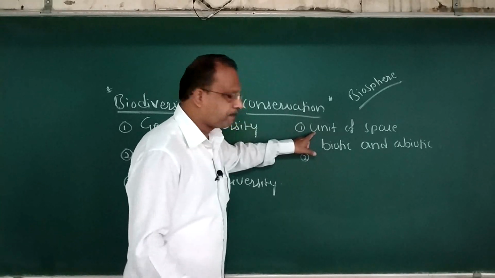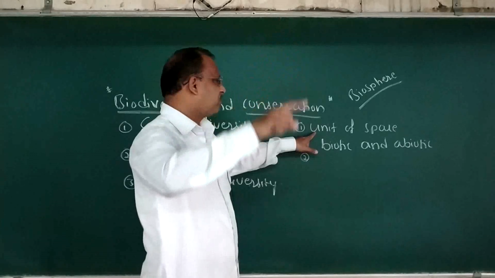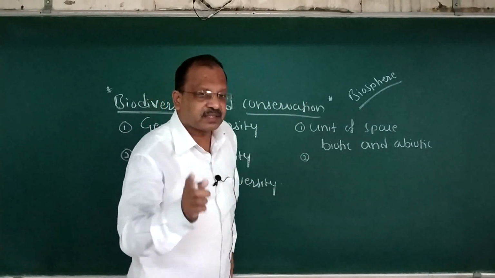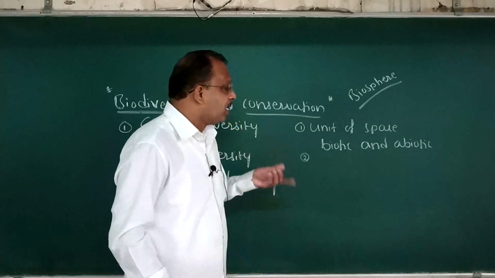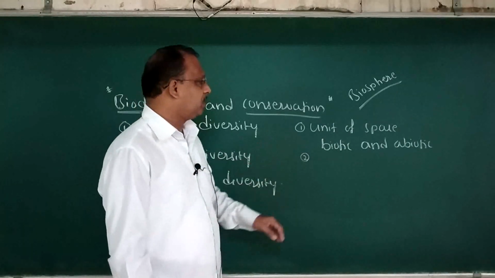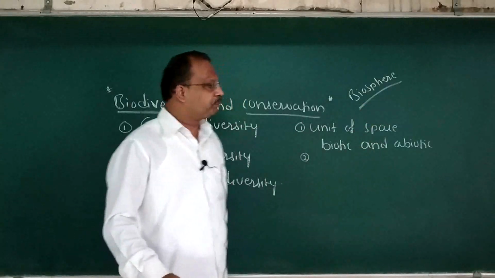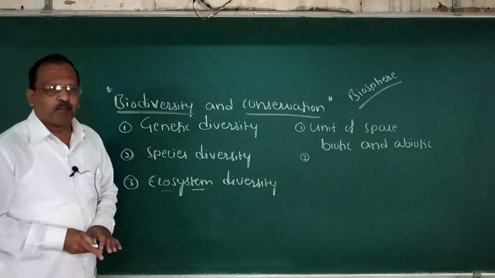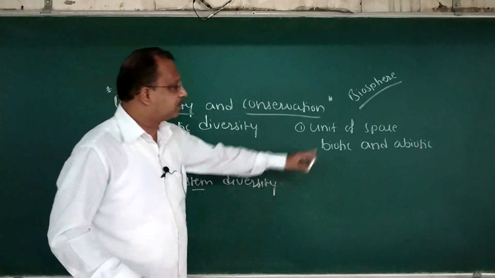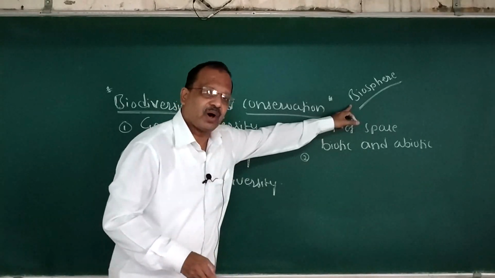Any unit of space in which both the biotic and abiotic factors interact in such a way that the flow of energy is maintained, or all the communities of plants and animals of an area together with abiotic factors constitute an ecosystem. Third, it is the functional unit of biosphere. Ecosystem is the functional unit of biosphere. It is the part of the earth and its atmosphere which is inhabited by the living organisms.